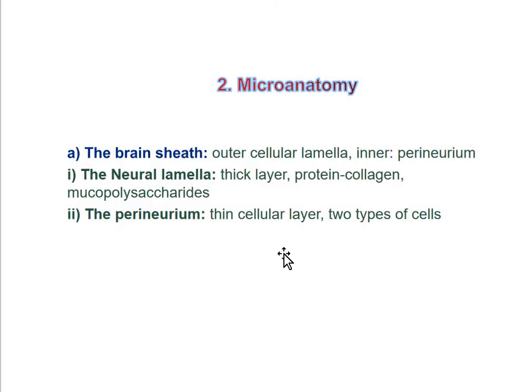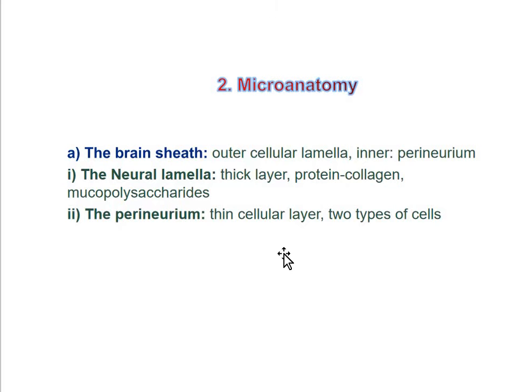So the neural lamella is a thick layer composed of protein collagen-like fibers having a repeated bending pattern. The fibers are 130 angstrom in diameter and are randomly oriented, though often arranged parallel to each other.